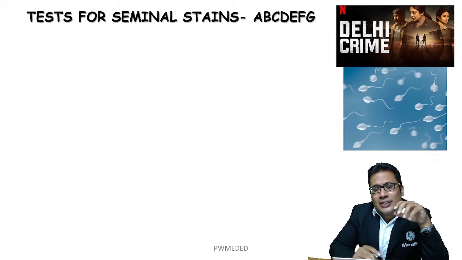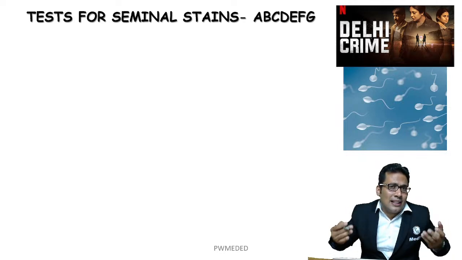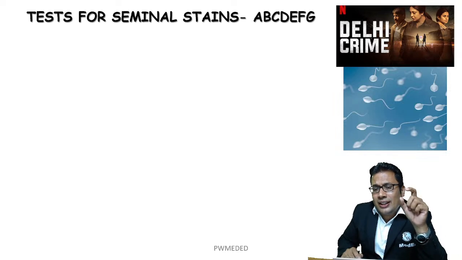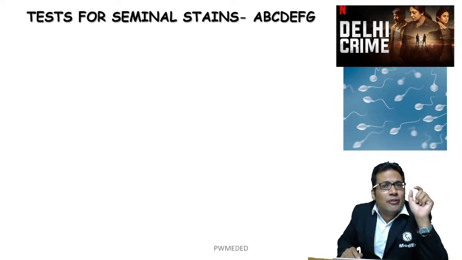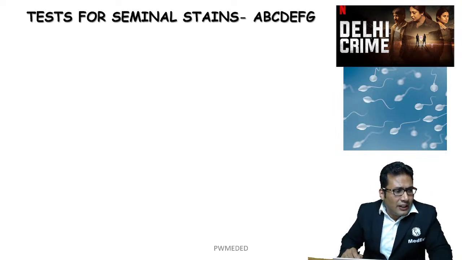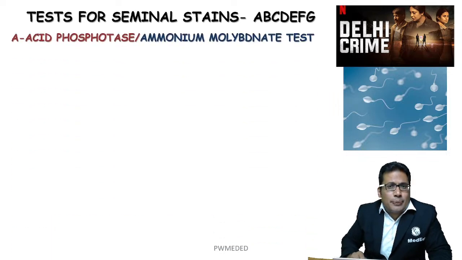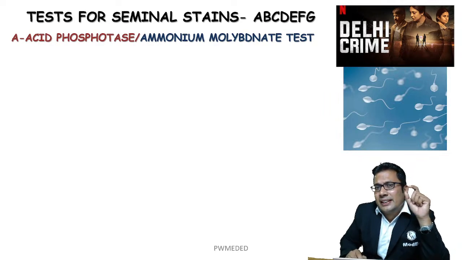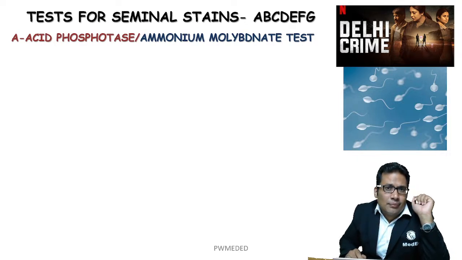What are the tests for seminal stain we conduct in forensic medicine? The mnemonic is A, B, C, D, E, F, G. Let's start with the important tests. The first one, acid phosphatase. It is a non-cellular marker present in the seminal stain.